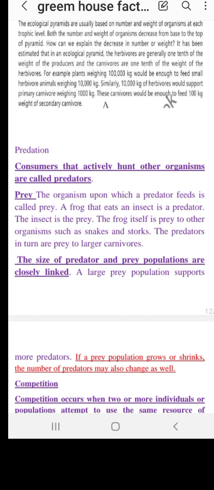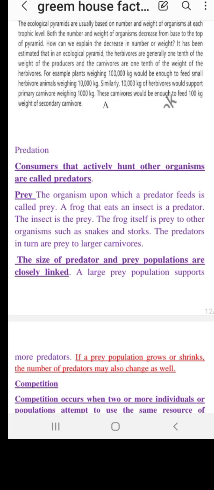There is a huge number of producers available. Then the number of herbivore eaters is comparatively lesser. Their numbers are even lesser, and their weight is further lesser than that of the producers. Ahead there would be the primary carnivores, which could be 1000 kg. Their weight is even lesser than that of the herbivores. Moving ahead is the secondary consumer, whose weight is even lesser than all of them.